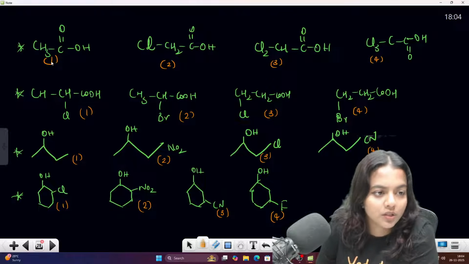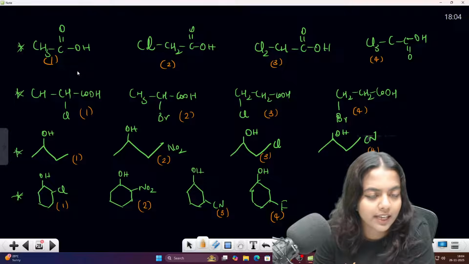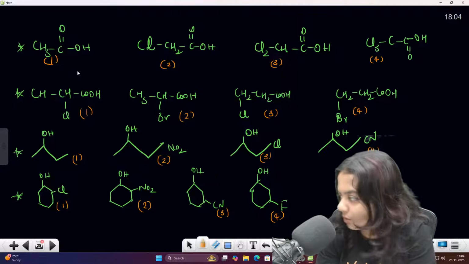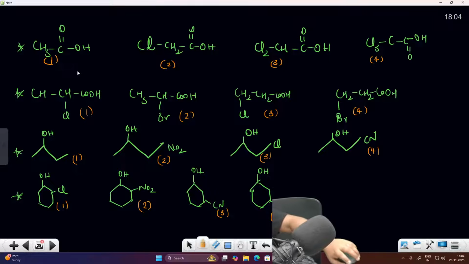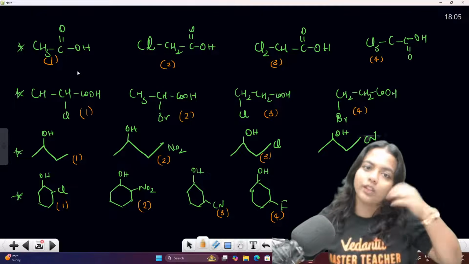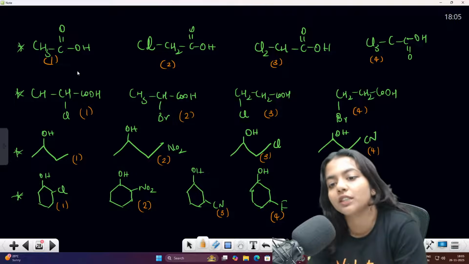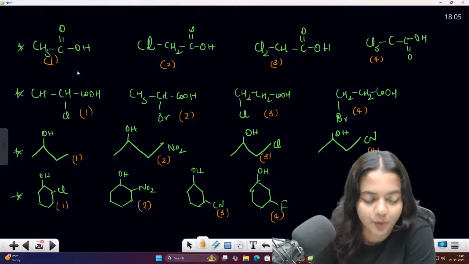Okay, so this is your CH3. See here what will be happening, children. You have been asked to find the acidity strength. To find the acidic strength, we require the conjugate base. Correct? That is something we discussed, and that is what we require for the anions also. That's why we are supposed to find out the anion.